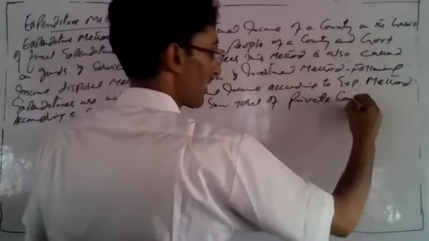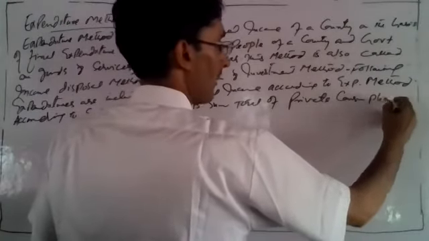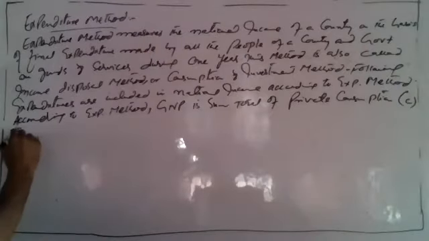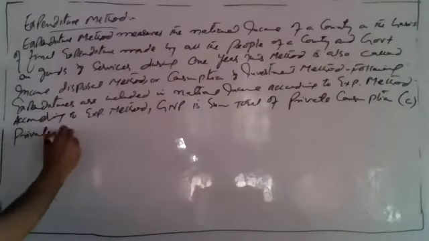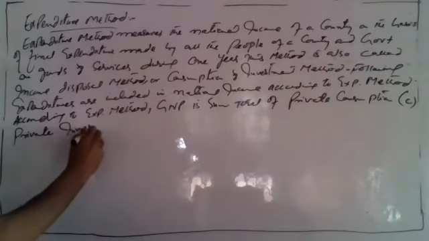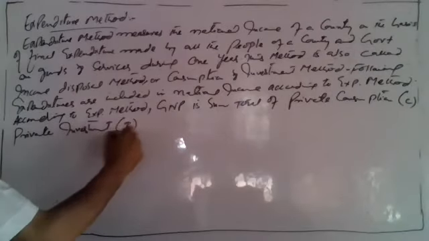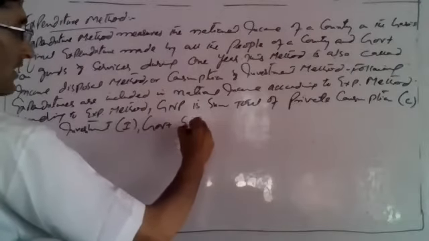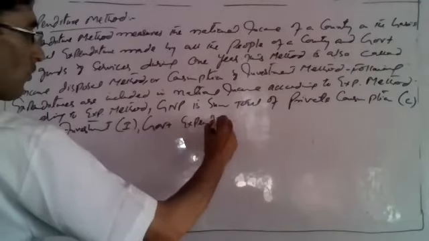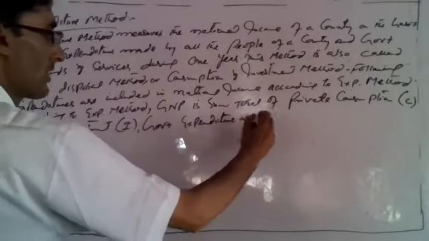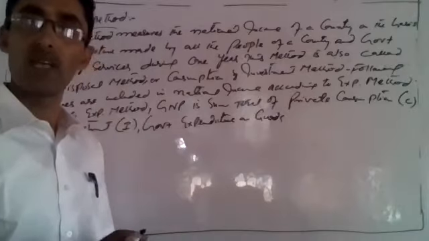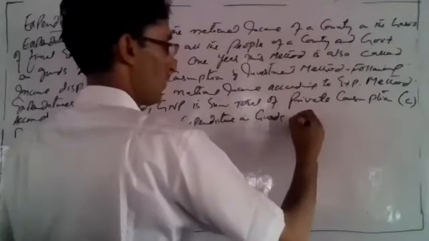Private consumption, that is C. Private investment, that is I. Government expenditure on goods and services. So government also buys goods and services.